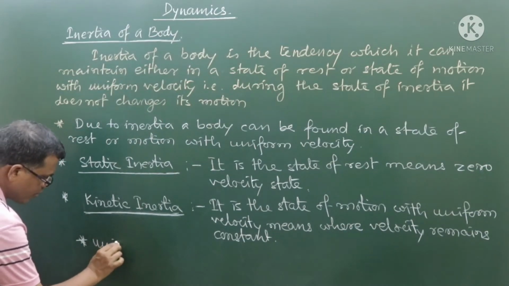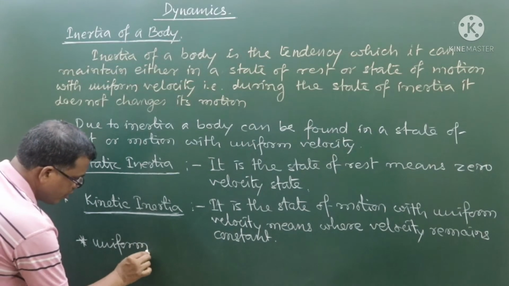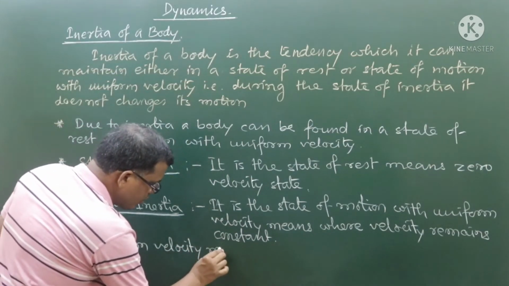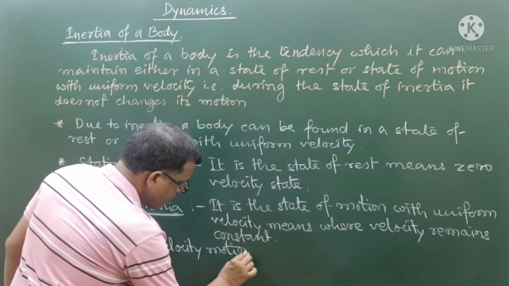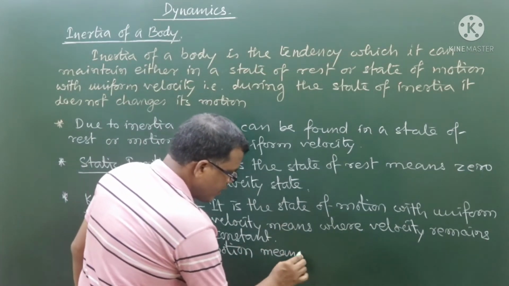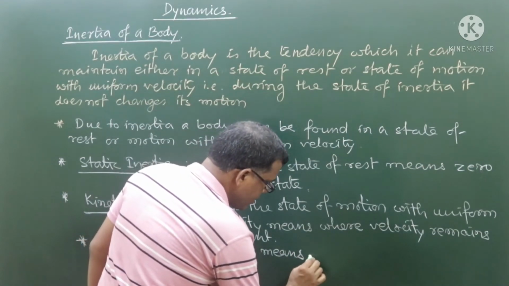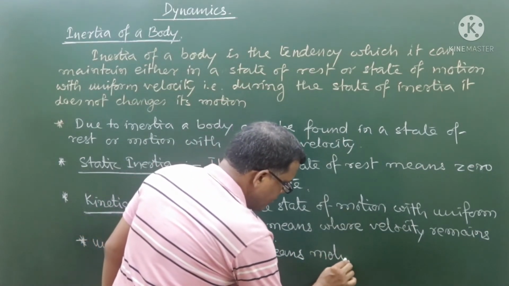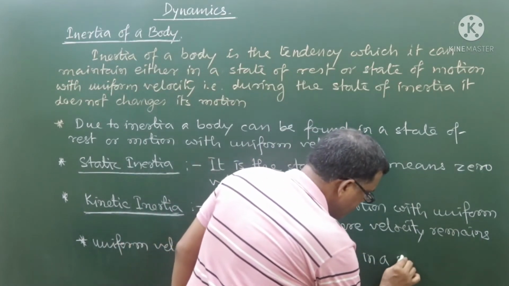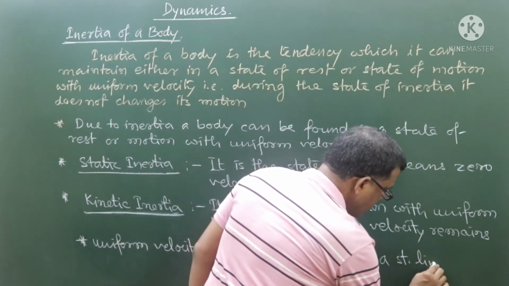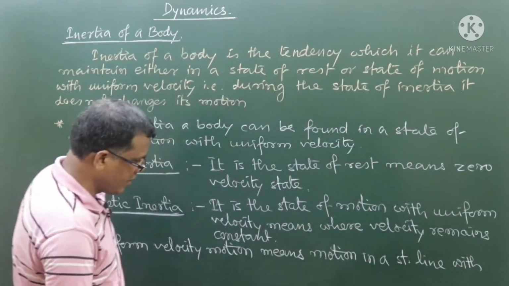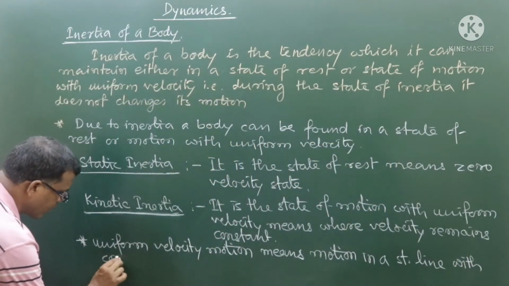So we can explain this: uniform velocity motion, more specifically, means motion in a straight line with constant velocity magnitude.